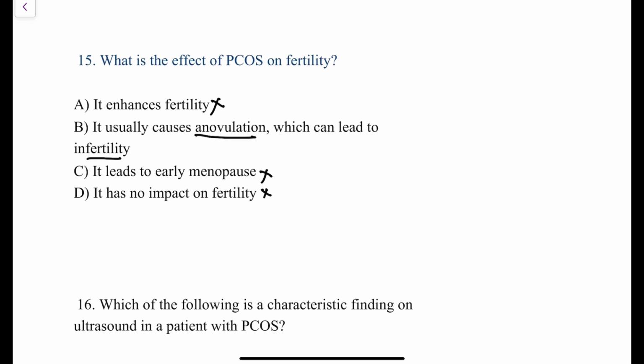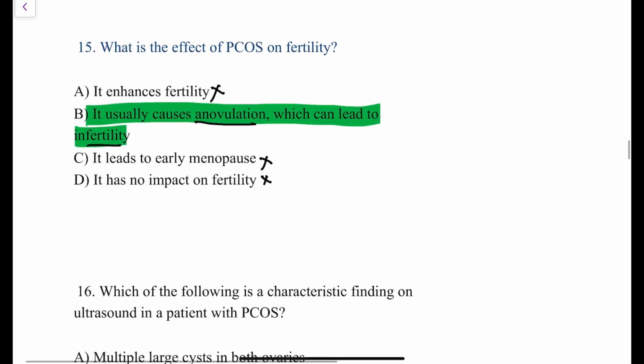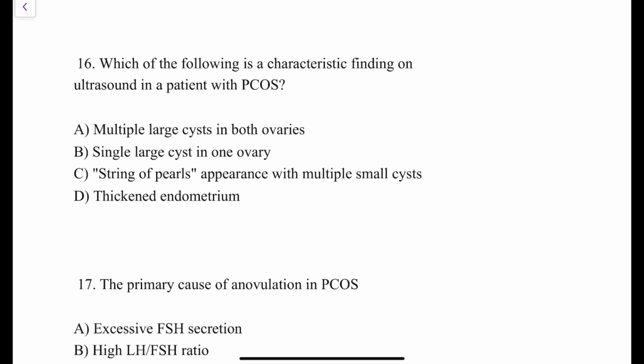So it usually causes anovulation, which will lead to infertility. It leads to early menopause? No. It has no impact on fertility? No. The answer over here is usually causes anovulation which can lead to infertility. Right? Fine. Next question. Which of the following is a characteristic finding on ultrasound in a patient with PCOS? See, similar questions are repeated elsewhere here because these are the questions which are more commonly expected in any examination. Multiple large cysts in both the ovaries, single large cyst in one ovary, string of pearls appearance with multiple small cysts, thickened endometrium. See, you might be seeing this thickened endometrium feature in all such questions.